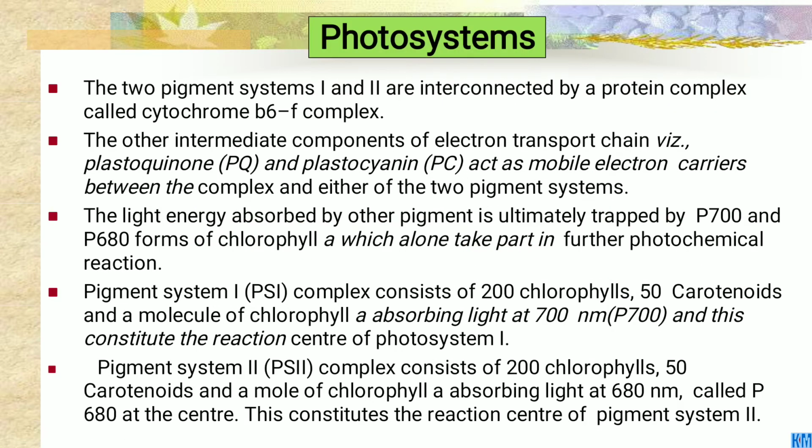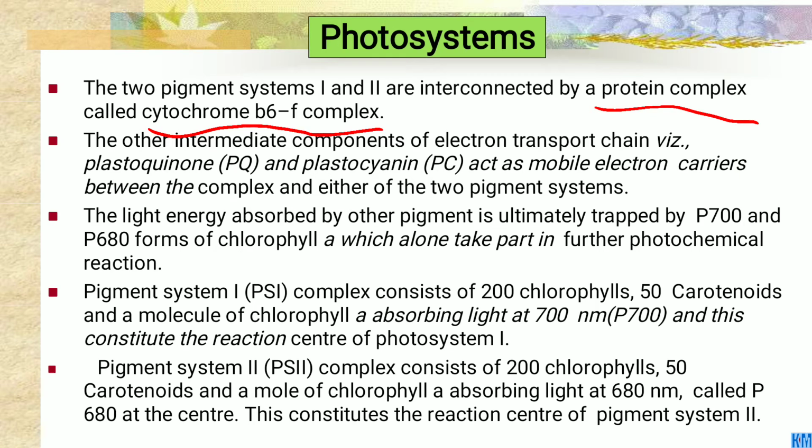Then again, we briefly discuss the photosystems. The two pigment systems 1 and 2 are interconnected by a protein complex called the cytochrome b6f complex.